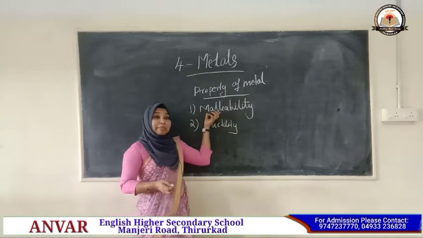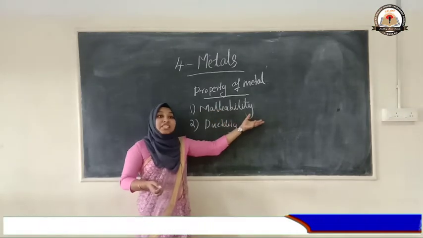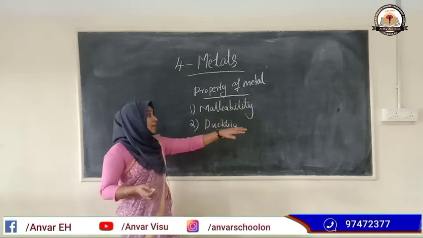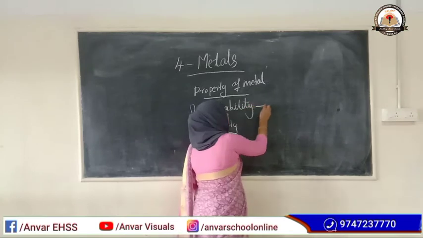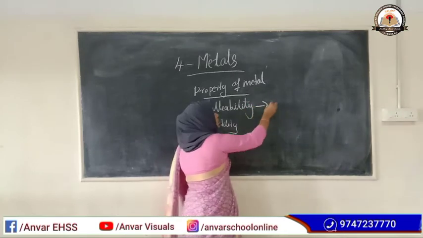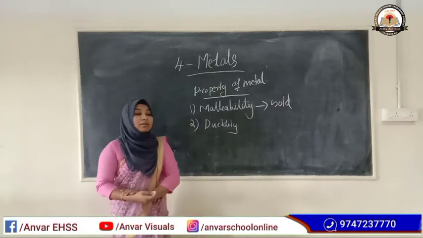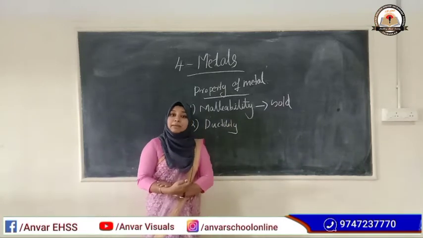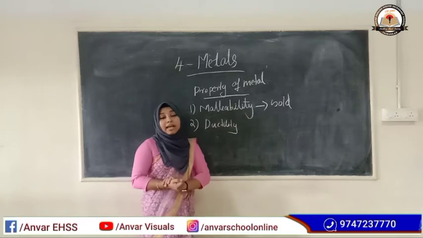So, what is malleability? Malleability is that metal can be beaten into thin sheets by hammering, and the property is called malleability. Gold has higher malleability. Okay, gold has higher malleability.